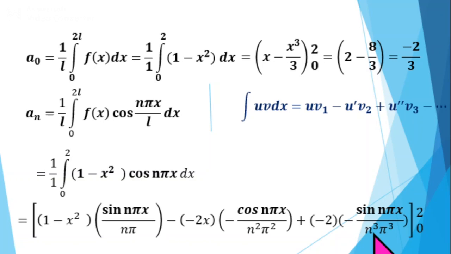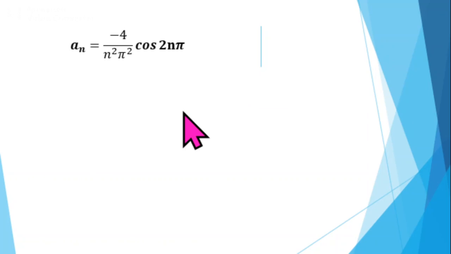So apply the limit for the middle term. Put x equal to 2, we will get minus 4 by n square pi square cos 2n pi. Then minus, put the lower limit x equal to 0, this term becomes 0 at the lower limit. So in the next step we'll get an equal to minus 4 by n square pi square cos 2n pi.